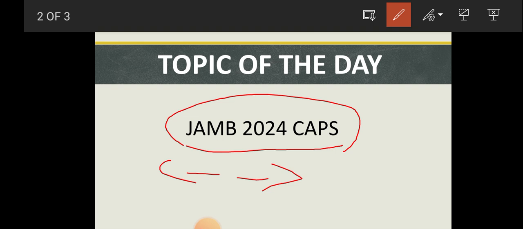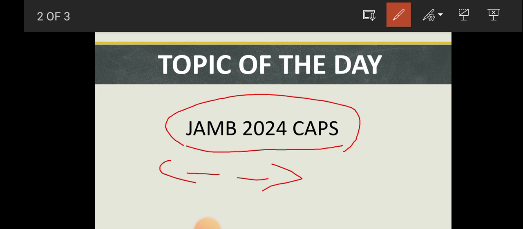They wait for JAMB or their institution of choice to send them a message or mail, because they used an email to register for the examination. They think they are going to be sent an email or message notifying them that they have been offered admission. It is not done that way. With your CAPS, you are able to monitor your admission yourself.